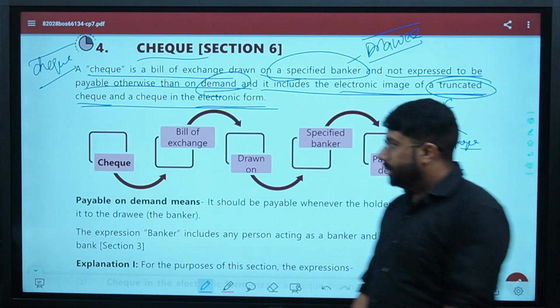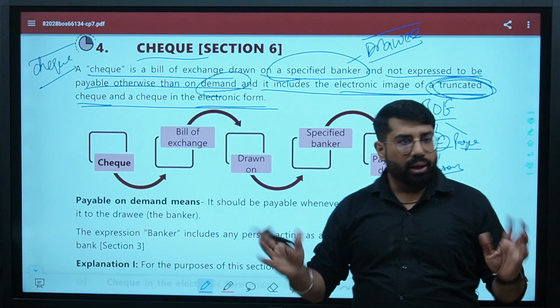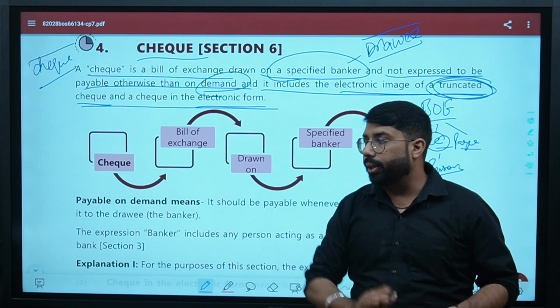Generally, I see that people are a bit confused with the truncated check thing. I hope all of you are clear with the difference between the truncated check and the check in electronic form.